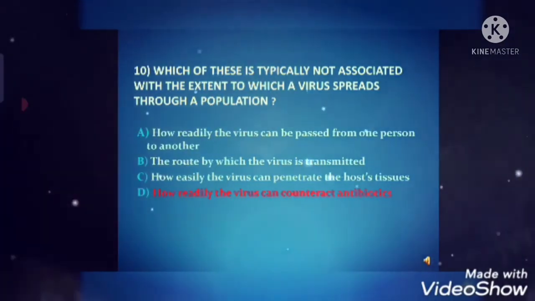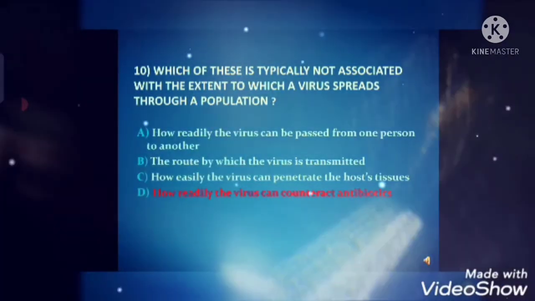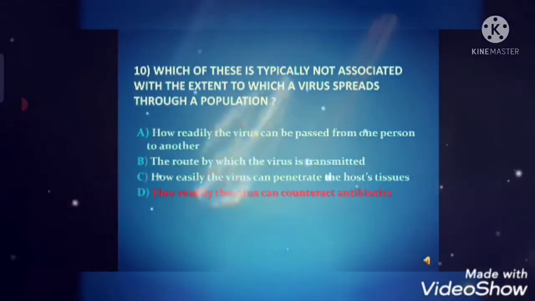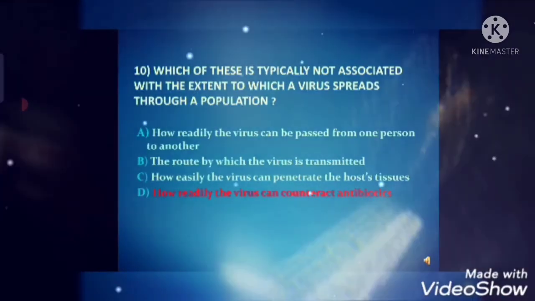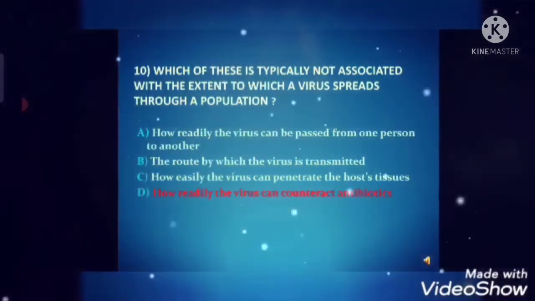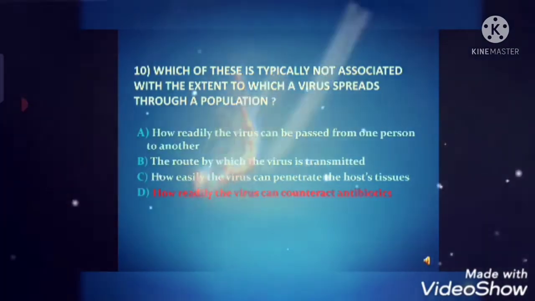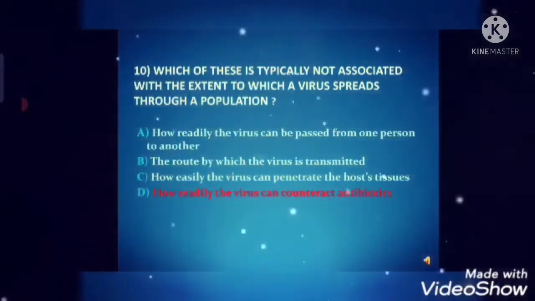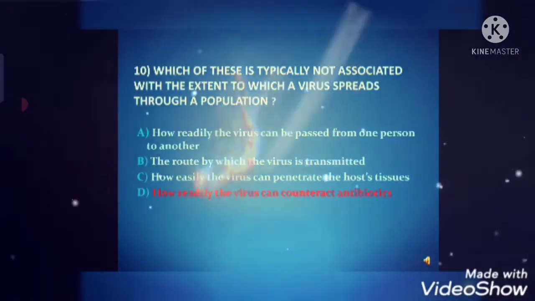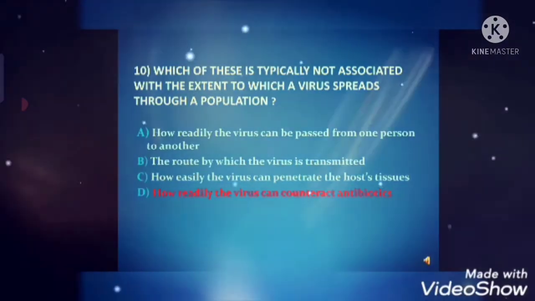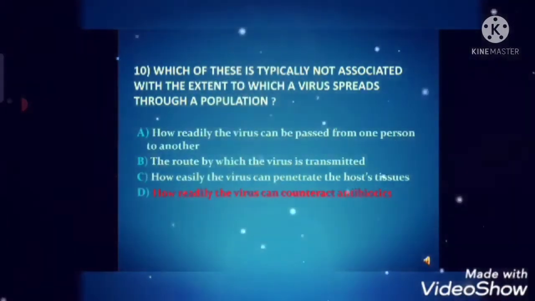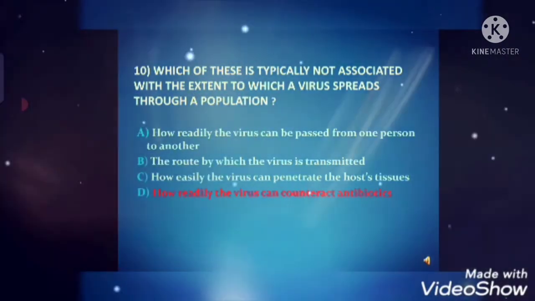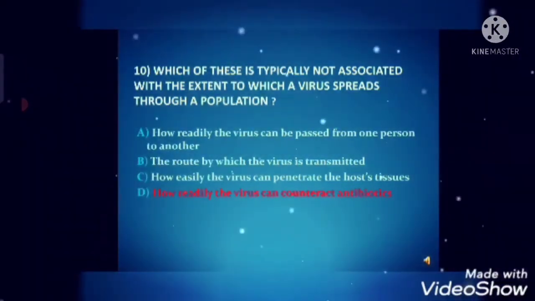Next is, which of these is typically not associated with the extent to which a virus spreads through a population? Answer is option D, how readily the virus can counteract antibiotics. Antibiotics do kill specific bacteria. Some viruses cause symptoms that resemble bacterial infections, and some bacteria can cause symptoms that resemble viral infections. Your healthcare provider can determine what type of illness you have and recommend the proper type of treatment.